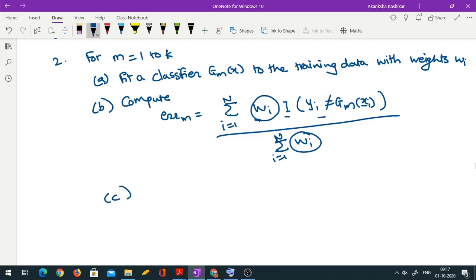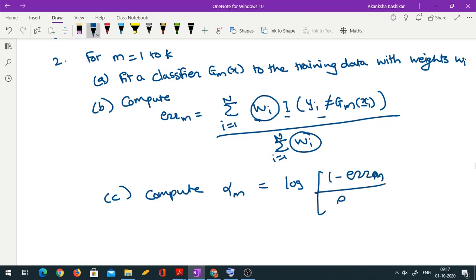And now using this error, we compute alpha_m as log of (1 minus error_m) upon error_m. So error is the misclassification error that we computed here, and alpha is some function of it.